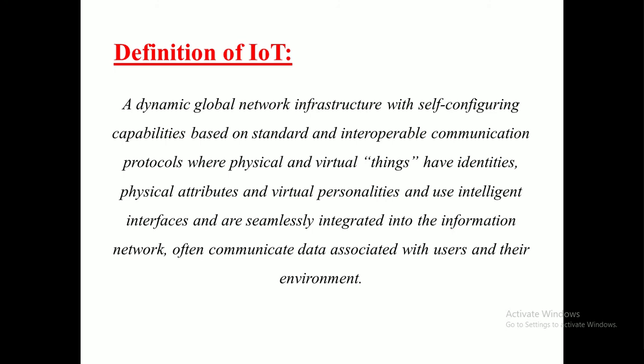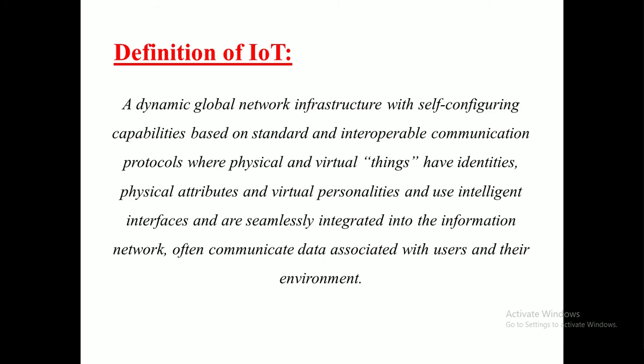So this data transferring or self-configuring capability, where the physical and virtual things, I already told you, right? Things are the living things or the non-living things, whatever the things. The Internet of Things, the word itself states that there are some things which are connected to the internet which have some identities and physical attributes and also a virtual personality, and we use intelligent interfaces to the communication network, to the information network, which will provide the data to the users and also to their environment. So this is the definition.